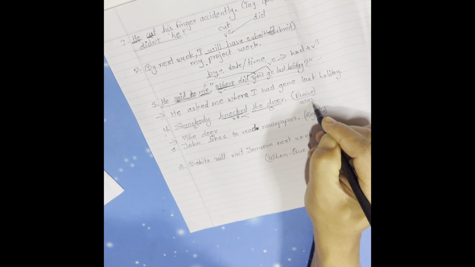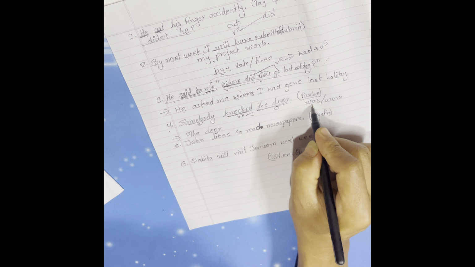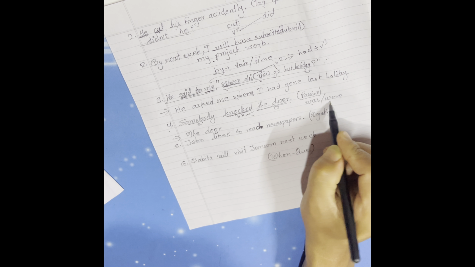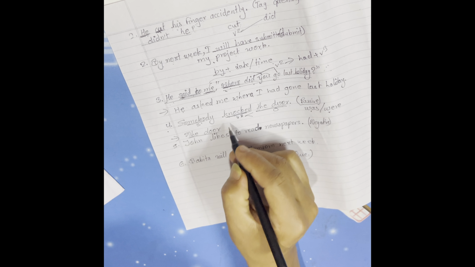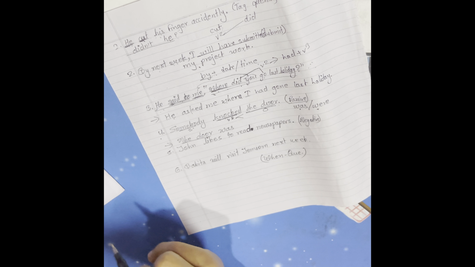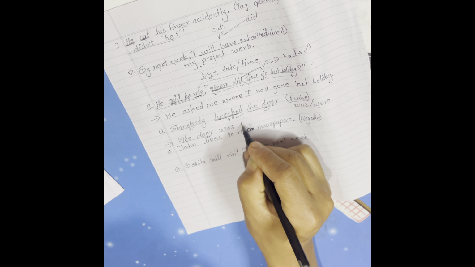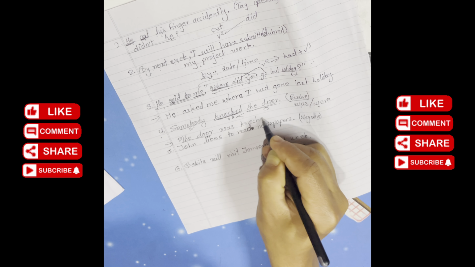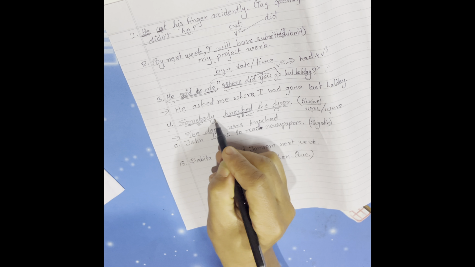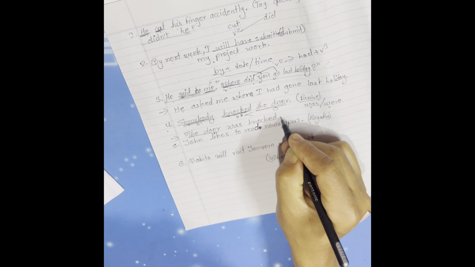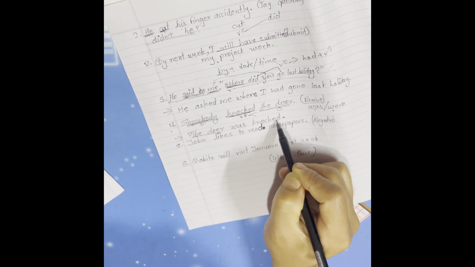They are was and were. Was is used with a singular noun, and were is used with a plural noun. But the door is a singular noun. That's why we should write was here. The door was, and the verb should be changed into verb 3, so knocked remains the same. The door was knocked, and somebody is a vague subject. That's why we are not going to write it here. So the answer is the door was knocked.